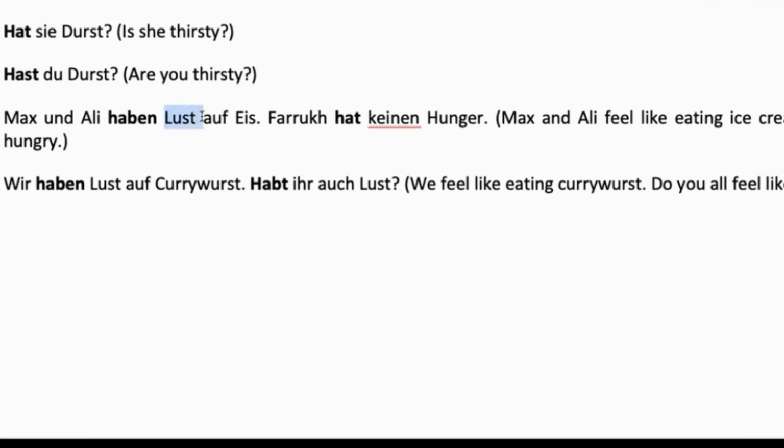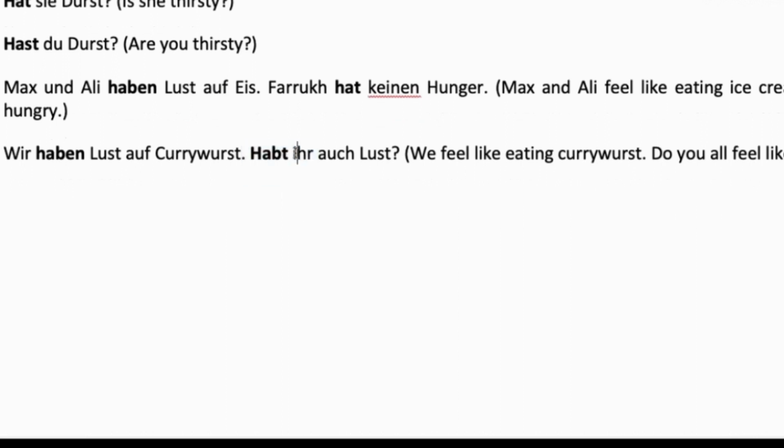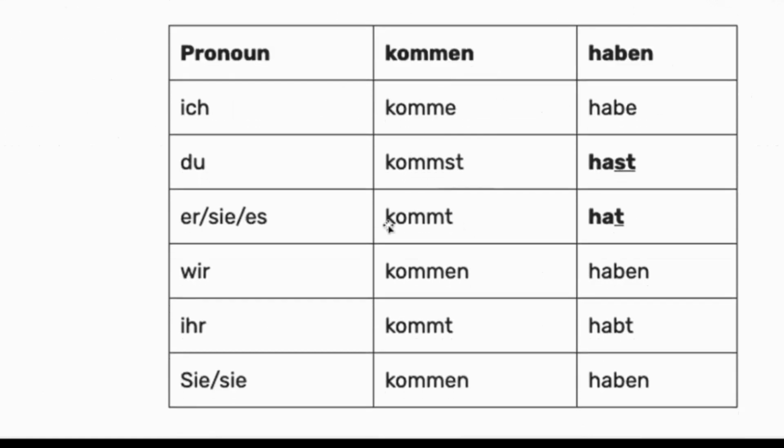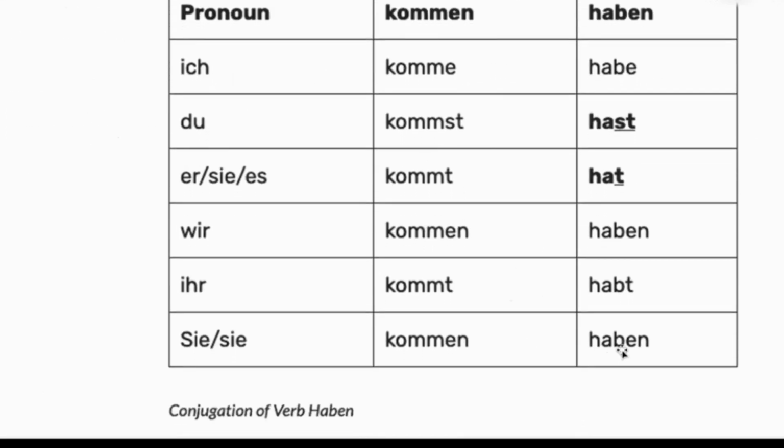Here we are using Lust auf, which means to have a desire. We can use it with haben. Lust auf means Max and Ali want to eat ice cream. Farooq hat keinen Hunger. Farooq is not hungry. Wir haben Lust auf Currywurst means we have a craving for currywurst, sausage. Habt ihr auch Lust? Do you also want to eat? Or do you also have a desire? So basically, we have used the conjugation for singular nouns, and for plural nouns we will use haben, more than one noun.